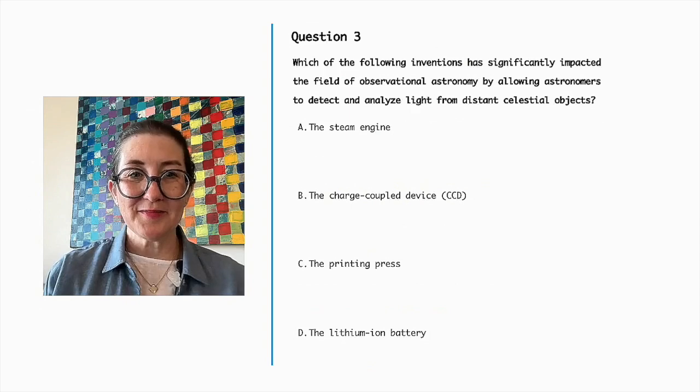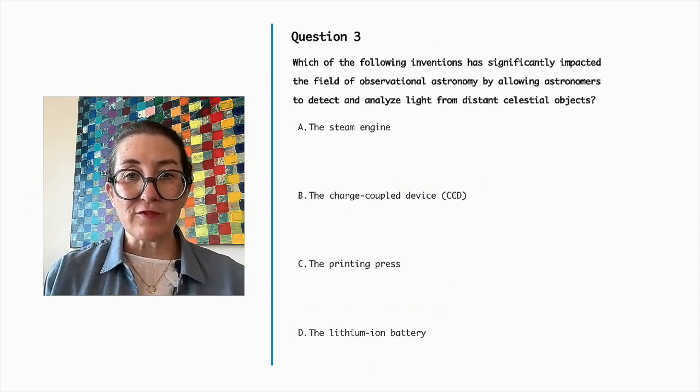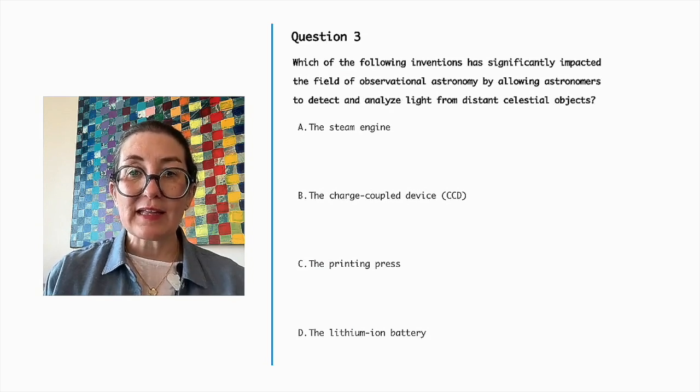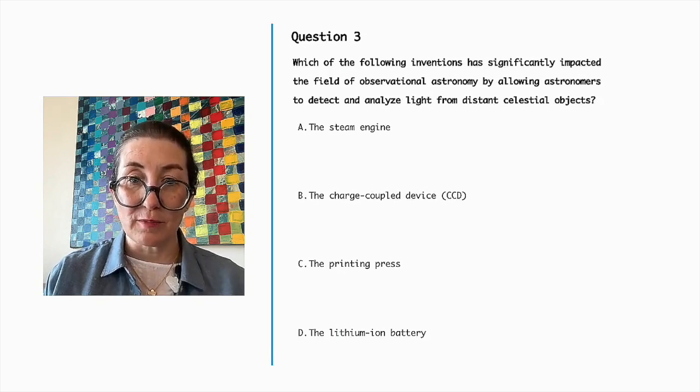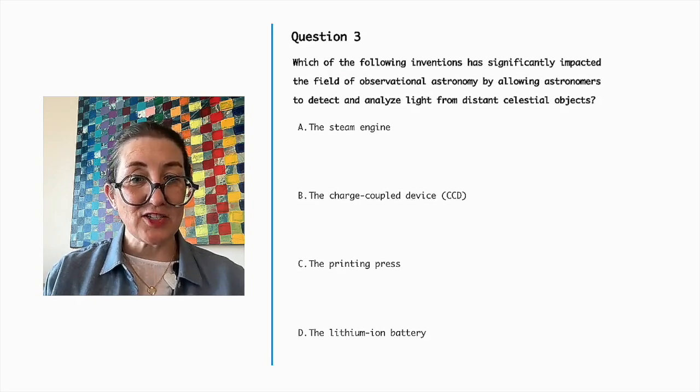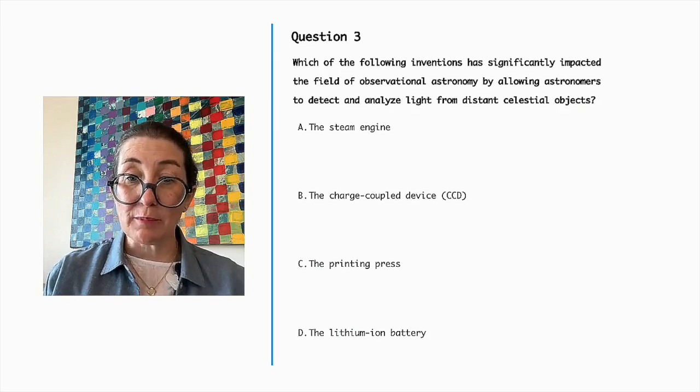Question number 3. Which of the following inventions has significantly impacted the field of observational astronomy by allowing astronomers to detect and analyze light from distant celestial objects? The steam engine, the charge-coupled device, the printing press, or the lithium-ion battery?